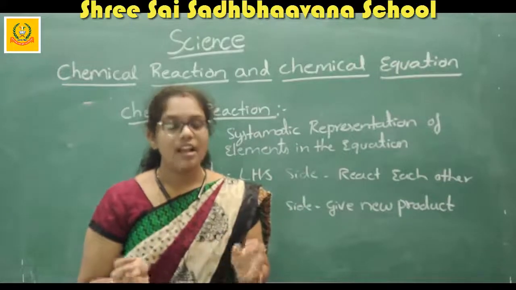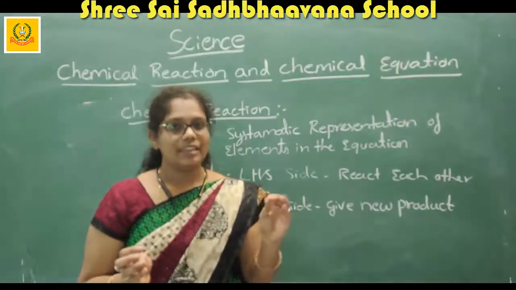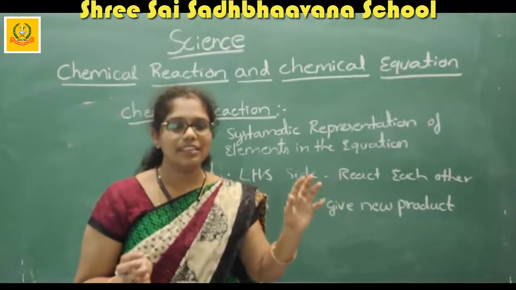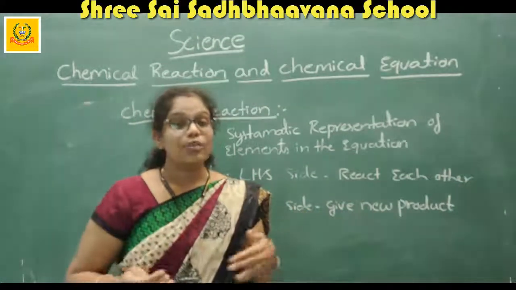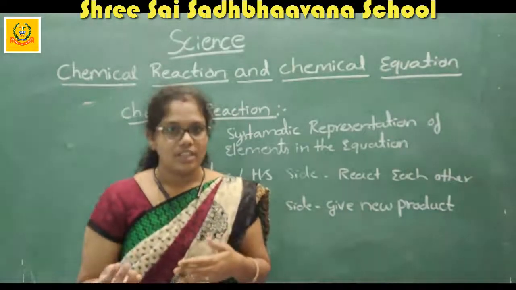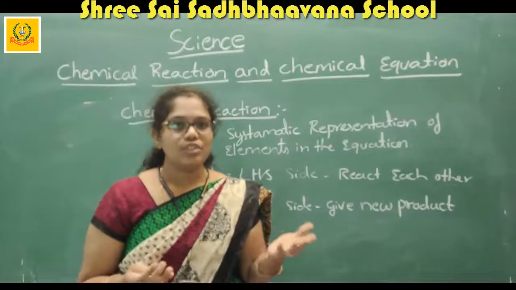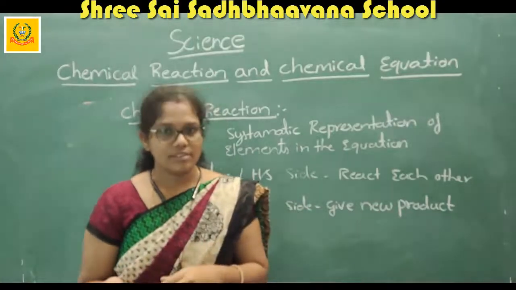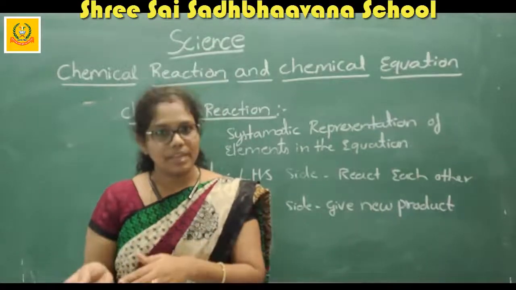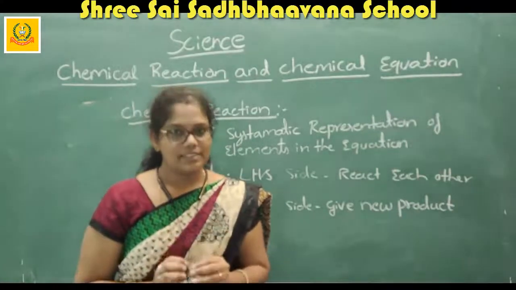In the chemical equation, if the elements or compounds are written on the left side and they react with each other to give new products, that reacting substance or those reacting elements are known as reactants.